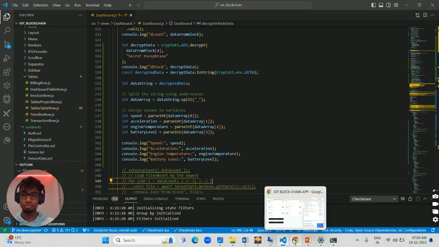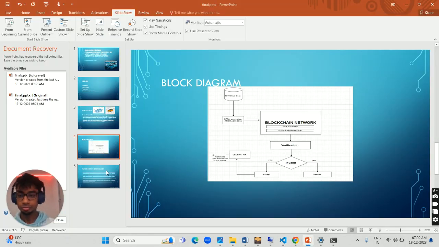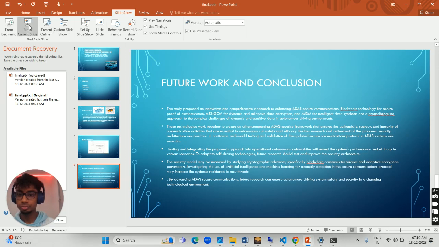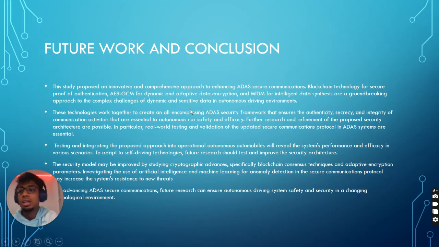So, coming to the future work and conclusion, this study proposed an innovative and comprehensive approach to enhance ADAS secure communication. Blockchain technology for secure proof of authentication, AES-GCM for dynamic adaptive data encryption, and MIDM for intelligent data synthesis are a groundbreaking approach to the complex challenges of dynamic and sensitive data in the autonomous driving environment. These technologies work together to create an all-encompassing ADAS security framework that ensures the authenticity, security, and integrity of communication activities that are essential to autonomous car safety and efficiency.